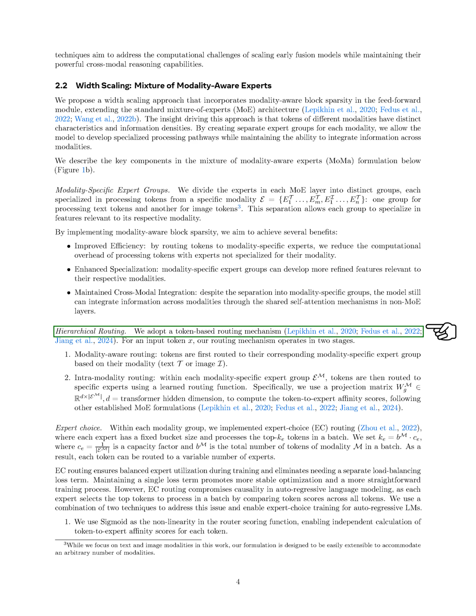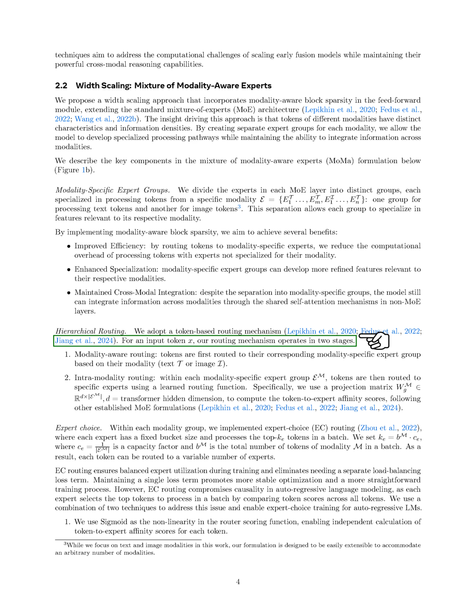We also adopt a token-based routing mechanism. For an input token, our routing process occurs in 2 stages. First, tokens are routed to their corresponding modality-specific expert group based on whether they are text or image tokens. Then, within each modality-specific group, tokens are routed to specific experts using a learned routing function.